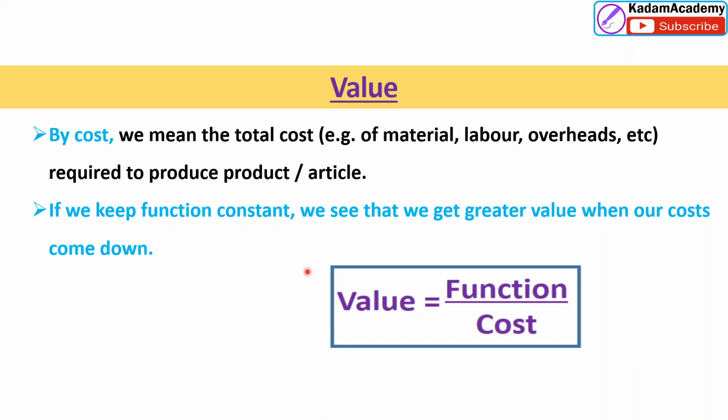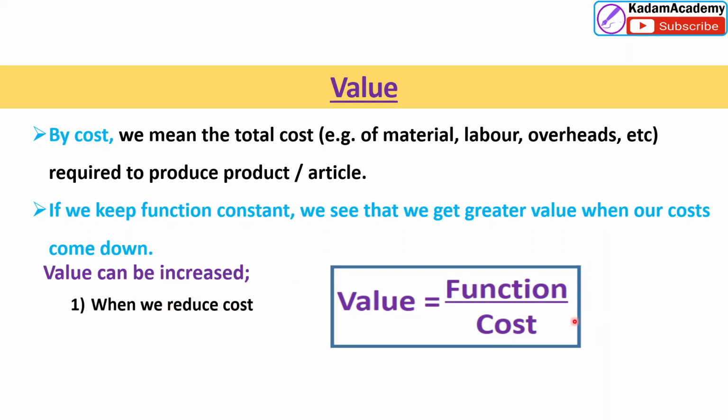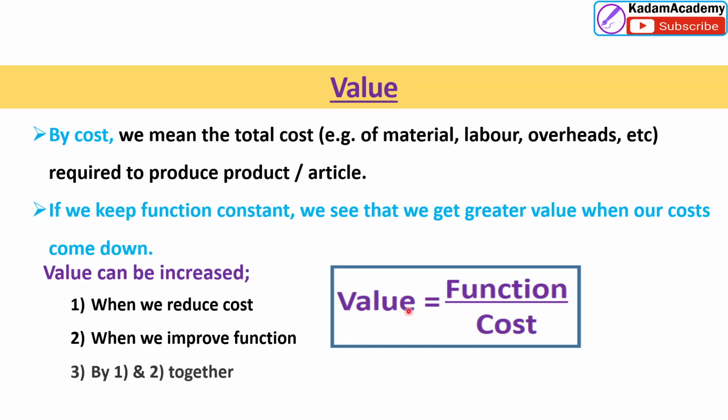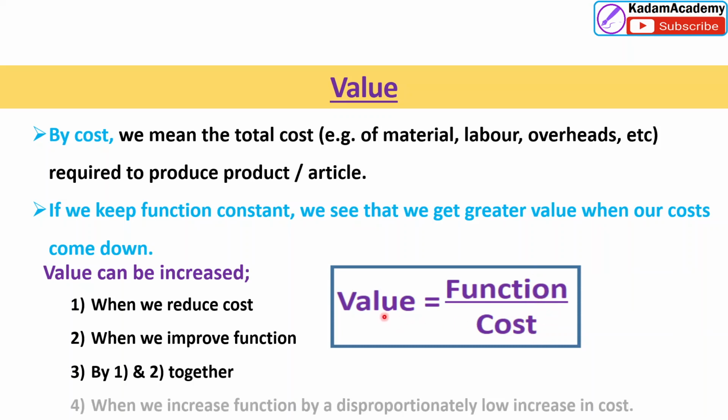So that is also one of the ways value can be increased. How many ways? First, when we reduce the cost, value will be increased. When we improve the function, value also improves because it's directly proportional. Or by doing both together, increase the function and reduce the cost, both together also increase the value.